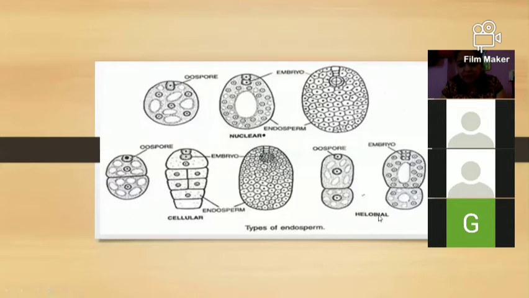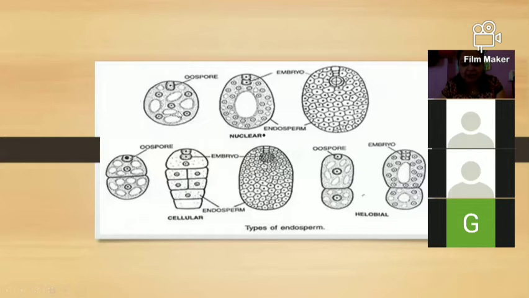So here the micropylar cell is developed, and the halobial type is developed. Both cells, the larger cell and the smaller cell, start dividing mitotically, and the cell wall, the endosperm and the embryo are simultaneously developed, so we get only a single cotyledon in the monocotyledon. So this is the third type, the halobial endosperm development.